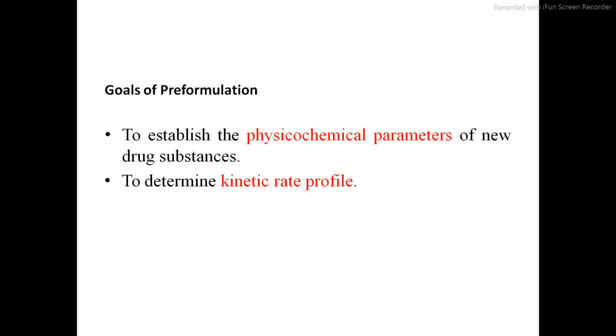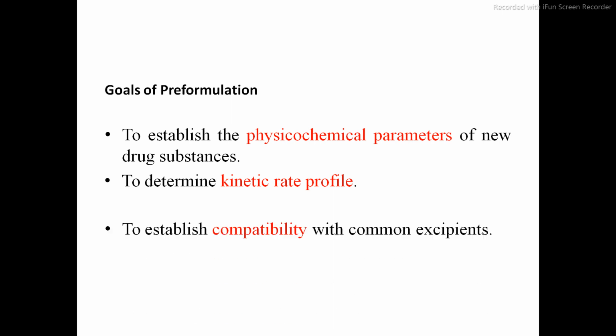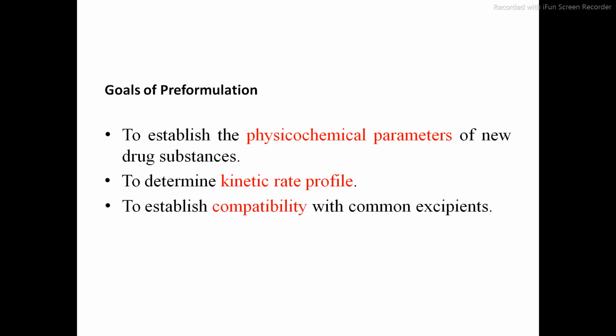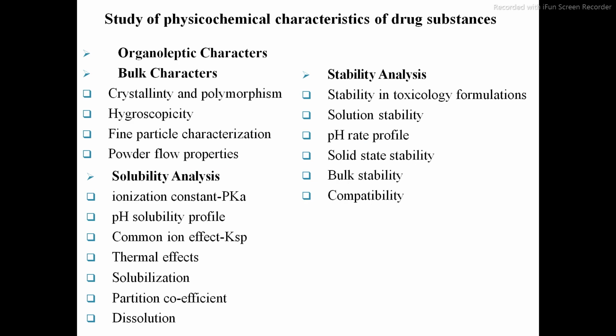These are called the kinetic rate profile, and we can identify this from the physicochemical properties. Then, to establish the compatibility with other excipients, whether the drug is compatible with other excipients or not, we can identify by means of pre-formulation studies.